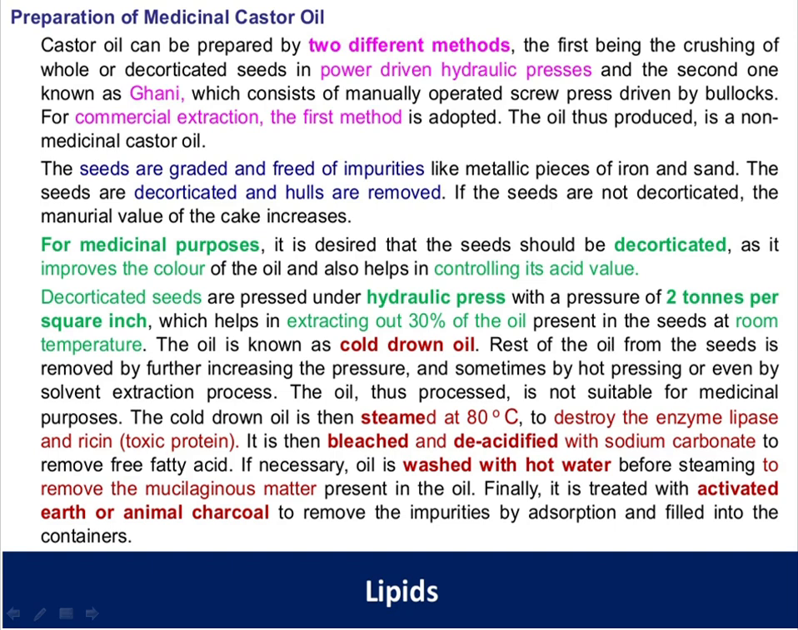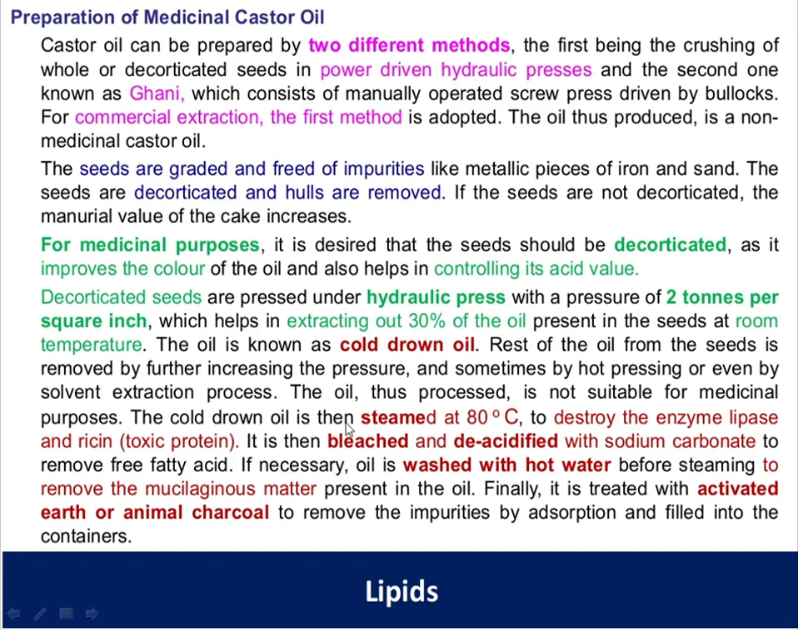The rest of the oil from the seed is removed by further increasing the pressure, sometimes by hot pressing or even by solvent extraction process. By applying heat and more pressure, the remaining quantity of oil is extracted, and that is not used for the medicinal purpose.